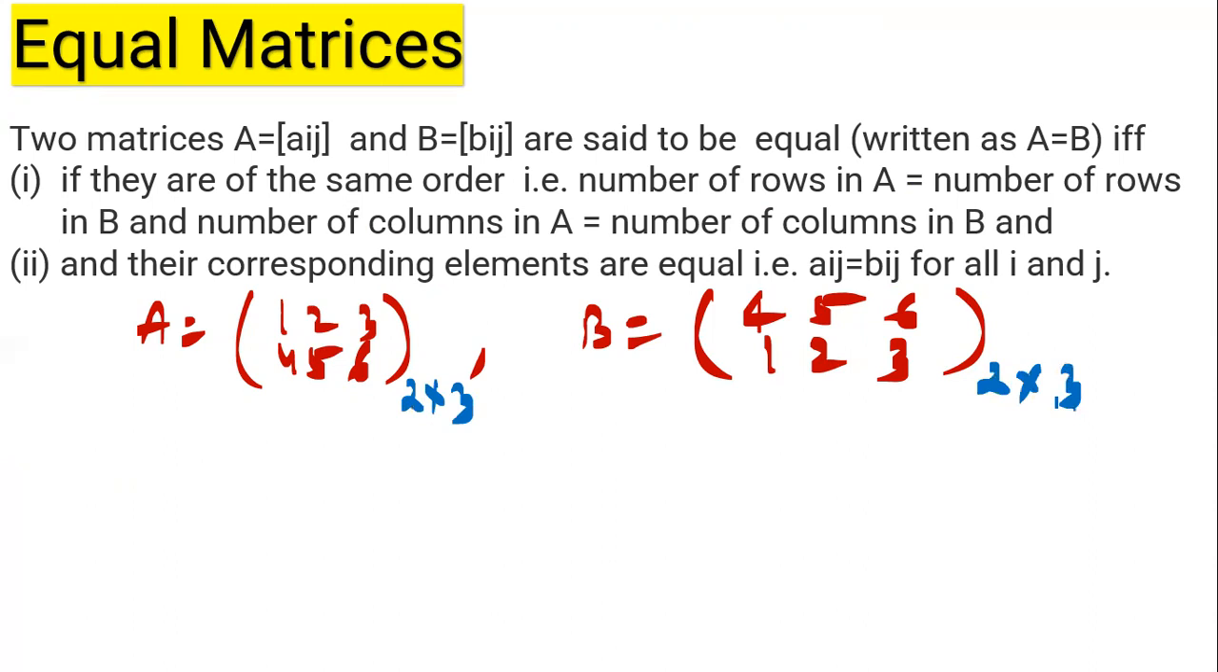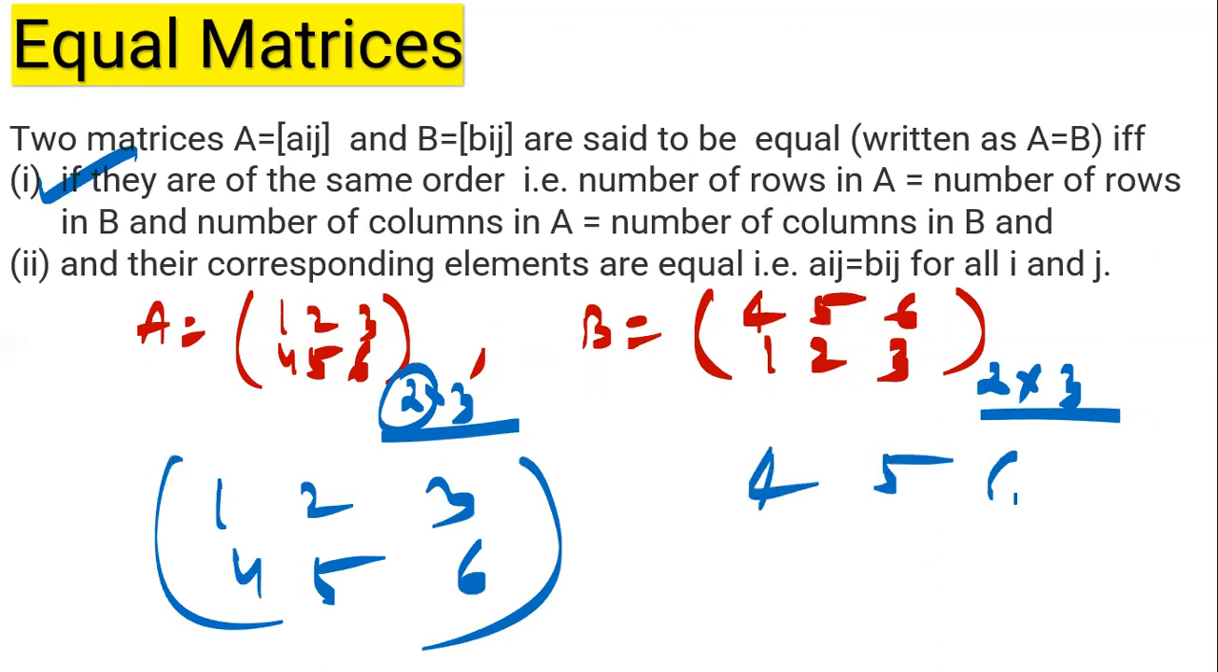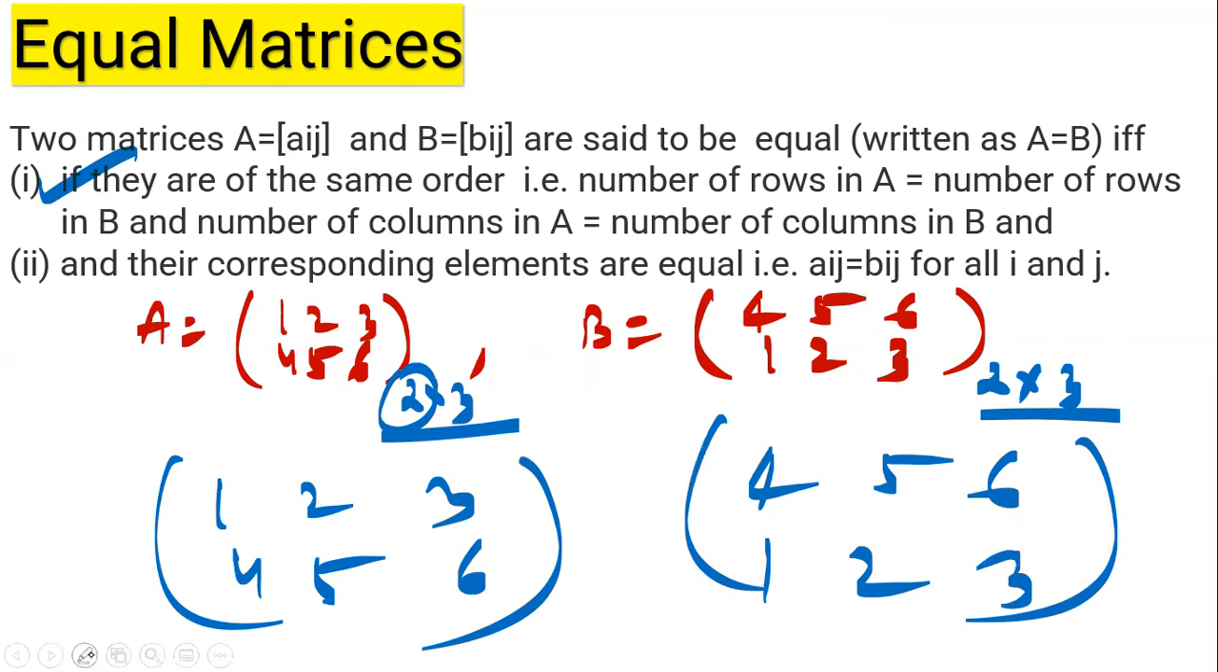Now I have to check whether they are equal or not. First point is satisfied that their order should be same. Here you can see the order of A and B are same, 2 by 3. Now second point, their corresponding elements should be equal. It is A 1, 2, 3, 4, 5, 6, and it is B 4, 5, 6, 1, 2, 3. Are they equal? We have to check it.